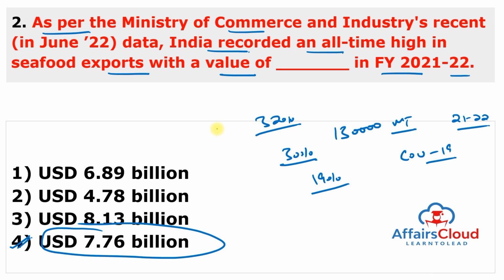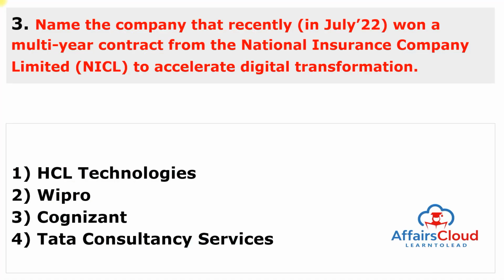It means India's overall seafood exports are now increased and the demand is also rising. In rupee terms, it is almost 57,000 crore, and according to Ministry of Commerce and Industry, in the USD it is $7.76 billion. Moving to next question.